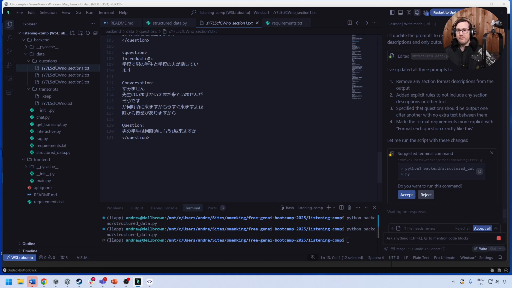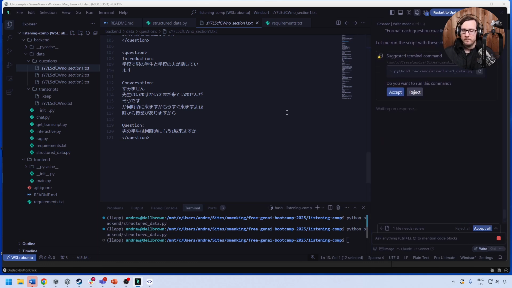The first and second section are pretty good, but the problem with the first section again is we don't have images to show them. Now we could show text, which is totally fine, but we need to enrich it. So what we need is an answer or a description of what the possible answers could be. But if there's an image, then we need to describe what that image is, right? And then we need to generate it out. So I'm going to go here and I'm going to say,